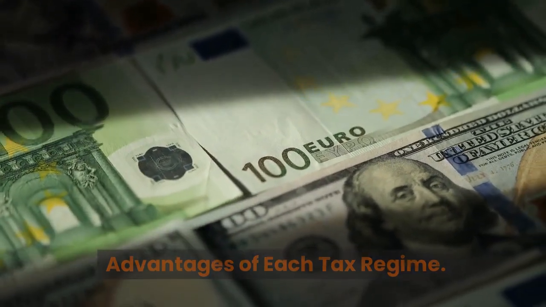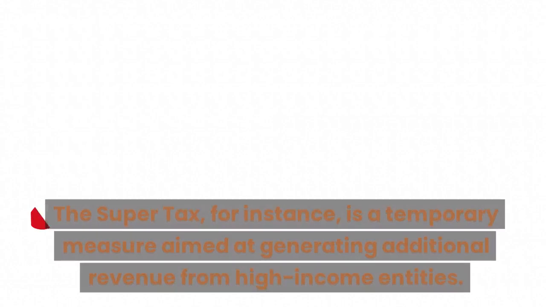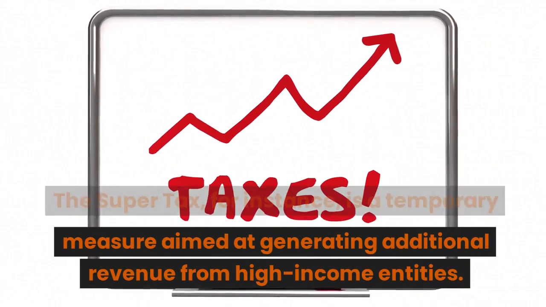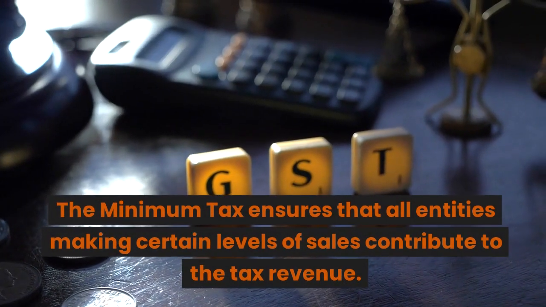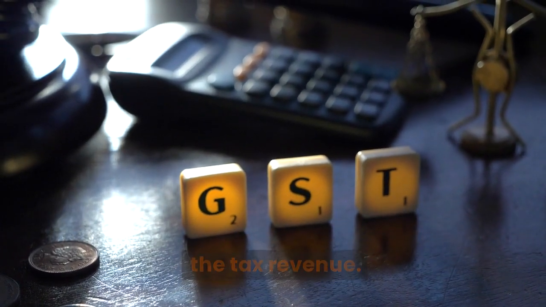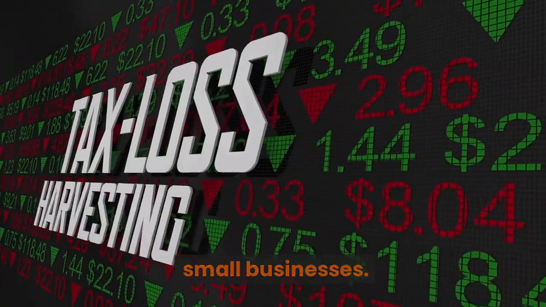Advantages of each tax regime. Each tax regime has its unique advantages. The super tax, for instance, is a temporary measure aimed at generating additional revenue from high-income entities. The minimum tax ensures that all entities making certain levels of sales contribute to the tax revenue. The turnover tax is a simplified tax regime for small businesses.